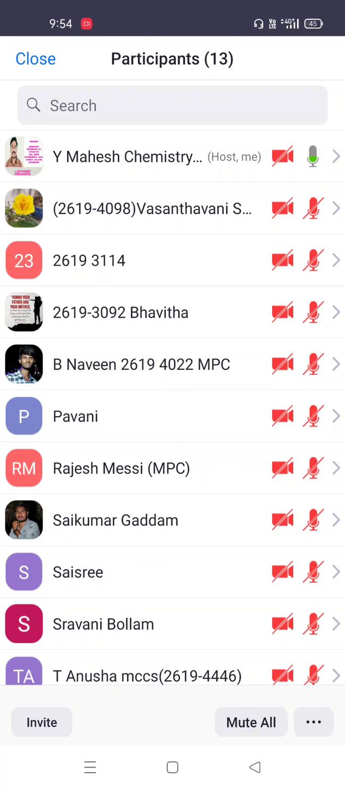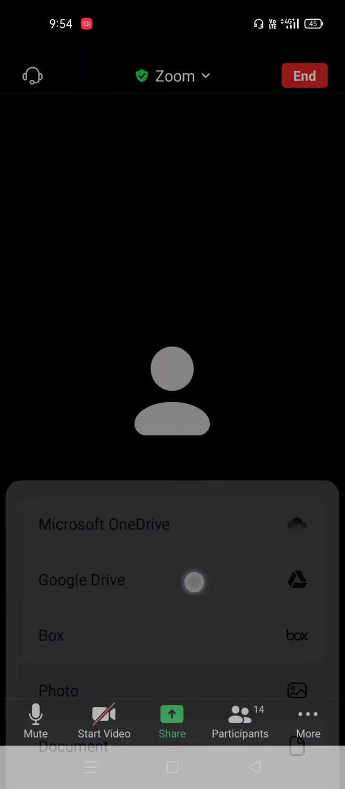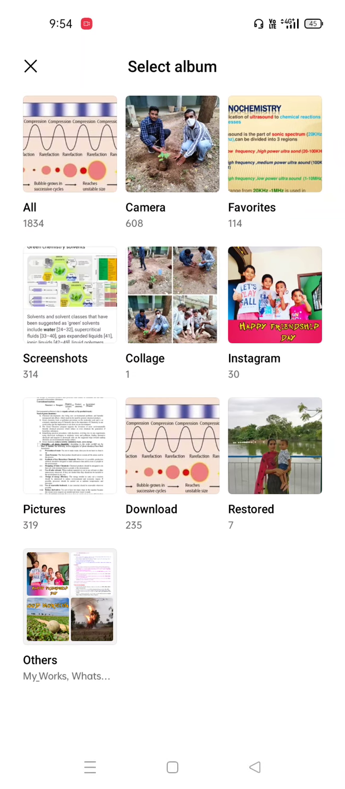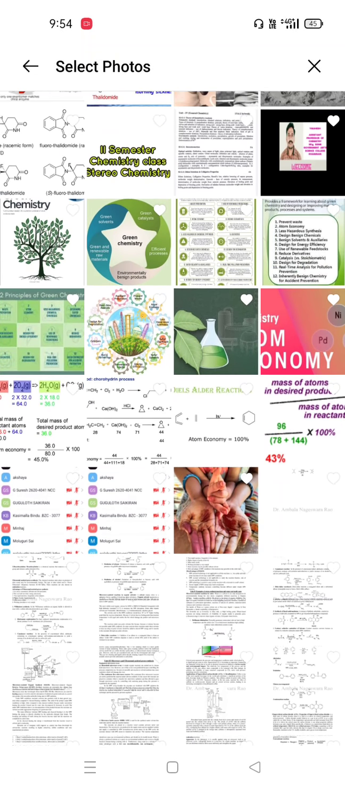Okay, coming to our green chemistry. Generally, green chemistry is built on 12 basic principles. The 12 basic principles are very mandatory for green synthesis. These are some of the basic principles of green chemistry.